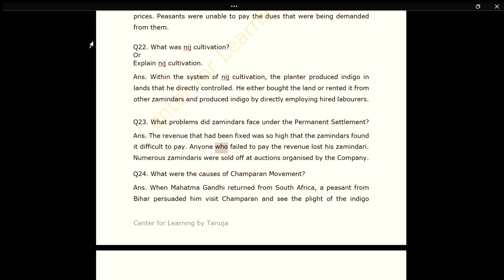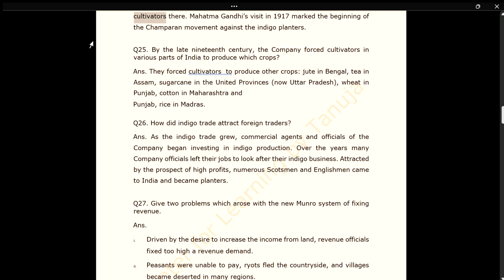Anyone who failed to pay the revenue lost his zamindari. Numerous zamindaris were sold off at auctions organized by the company. Q24. What were the causes of Champaran movement? Ans. When Mahatma Gandhi returned from South Africa, a peasant from Bihar persuaded him to visit Champaran and see the plight of the indigo cultivators there. Mahatma Gandhi's visit in 1917 marked the beginning of the Champaran movement against the indigo planters.